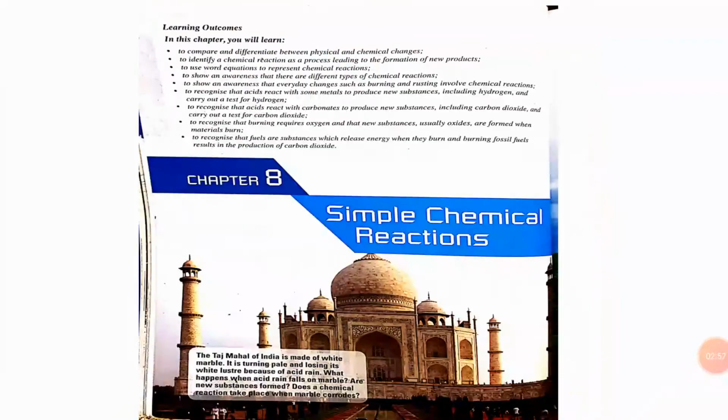Now you have to look at chapter number 8. We are going to start that. It's simple chemical reactions. A lot of chemical reactions are happening in our daily life. If we take the example of our body, a lot of chemical reactions are continuously happening in our body, like the digestion process, the respiration process, movement, and the functioning of the brain.